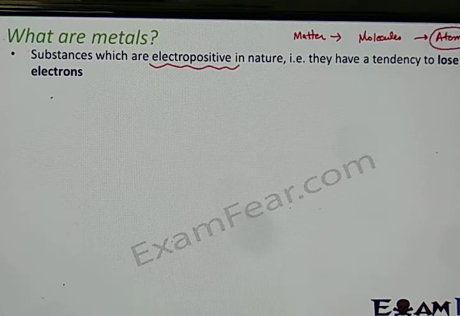And what do we have inside our atom? Inside the atom we have three types of particles: protons, neutrons and electrons. Protons are positively charged particles, electrons are negatively charged particles and neutrons are neutral.